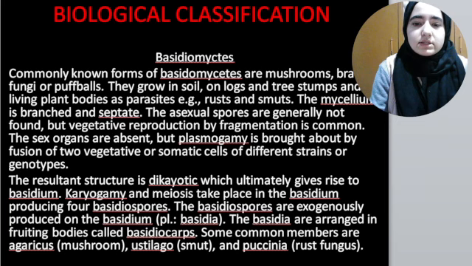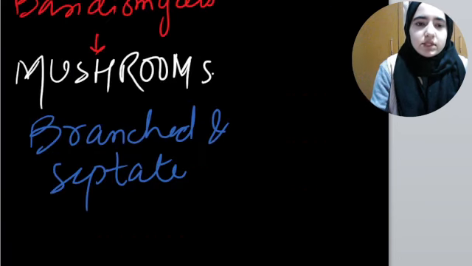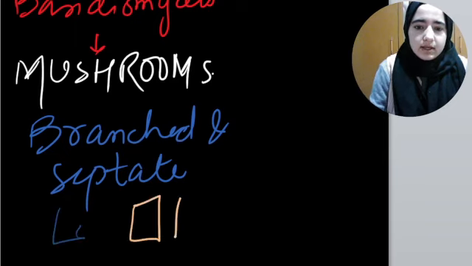And sex organs are absent. In basidiomycetes, sex organs are absent, but plasmogamy can be done. How? We will just fuse two vegetative cells. Bring one cell from one side and another cell from another side and try to fuse them.